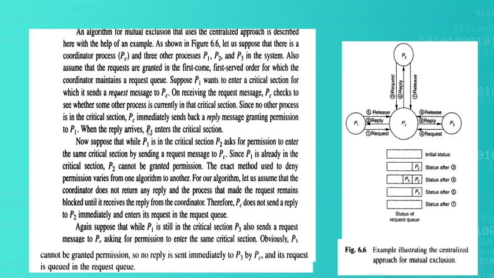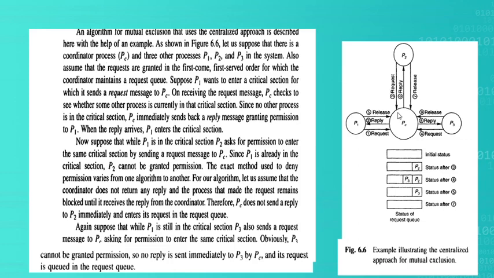So soon when the reply arrives at P1, P1 enters the critical section, because it got permission from the coordinator. Now, suppose that while P1 is in the critical section, see here, P1 requested when no process was in the critical section. PC sent a reply that you can enter, and P1 is executing that block of code. When this process is in the critical section, it gets a request from the P2 process.